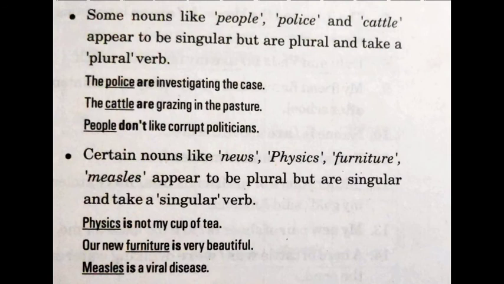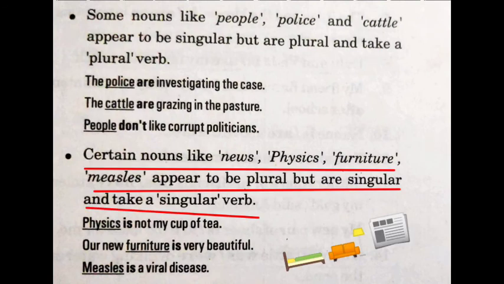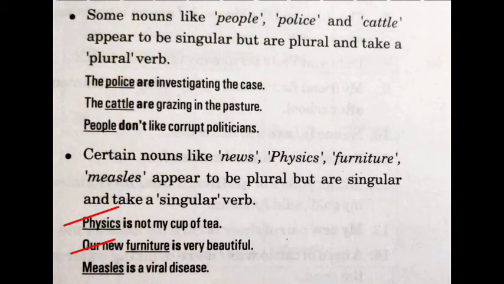Now, certain nouns like news, physics, furniture, measles, when we read them, appear to be plural, but actually they are singular words and take a singular verb. For example, physics is not my cup of tea. Our new furniture is very beautiful. So, some words appear to be singular but can be plural, and some words appear to be plural but can be singular. So, we have to take care of that.